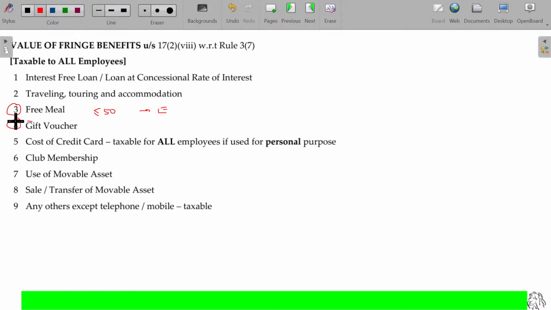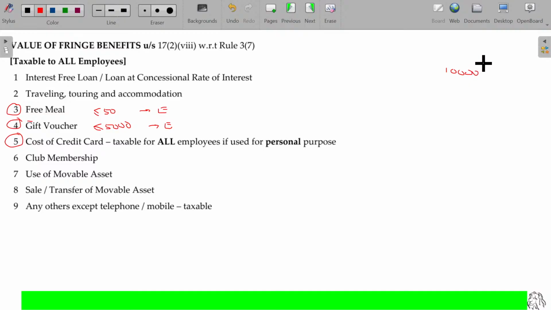Gift voucher: any gift voucher for honoring his continuity of service for 5 years, or some family get-together, birthday or achievement, if a gift voucher is given, not in the form of cash, and it is less than or equal to 5,000, then it is exempted, else taxable. Cost of credit card: a credit card in the name of the company is allowed to be used by the employee for official as well as personal purpose. For that credit card, year on year they charge around 10,000 rupees. This is called credit card charges.